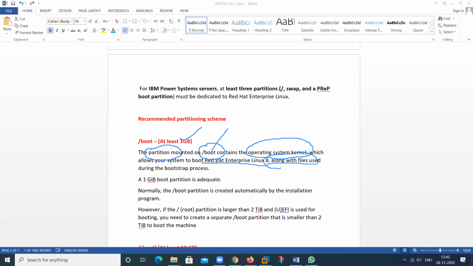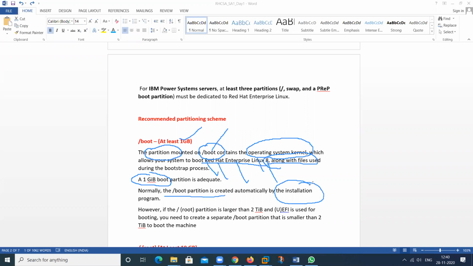The OS can be Red Hat Enterprise Linux, version 8, 8.2, 8.3, it can be different. So a minimum of 1 GB is recommended for this partition. Your OS-related information is contained in this particular partition.